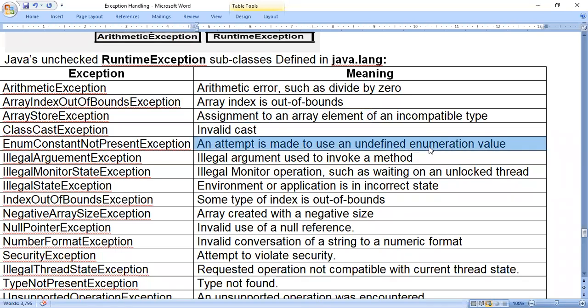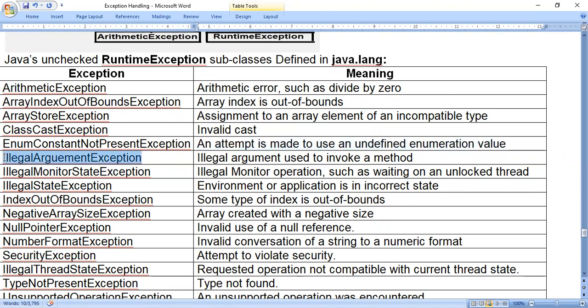Like structures, we have enumeration. In data types, we have arrays, pointers, references, functions, structures, classes. Similarly, enumeration is one topic, which in C language only will come. If there is any error related to the enumeration data type, then we'll get this error.